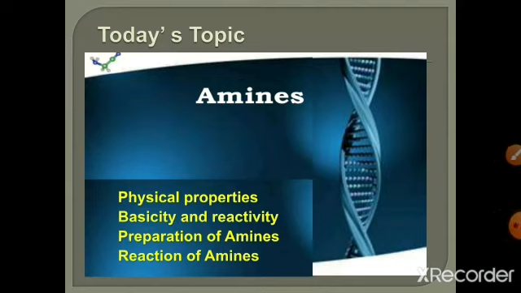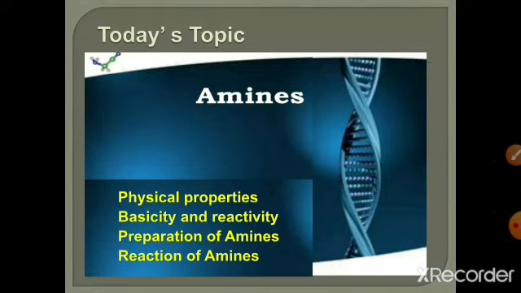Primary amines are those in which nitrogen is attached to only one hydrocarbon portion, alkyl or aryl, and only one hydrogen is replaced. Secondary amines are those in which nitrogen is attached with two hydrocarbon portions, which may be aryl or alkyl. And tertiary amines are those in which all three hydrogens are replaced with alkyl groups.